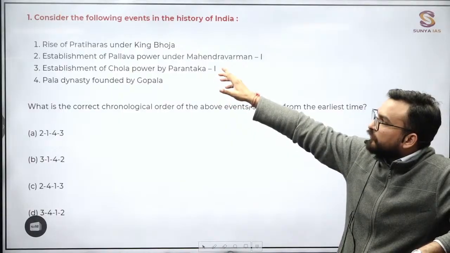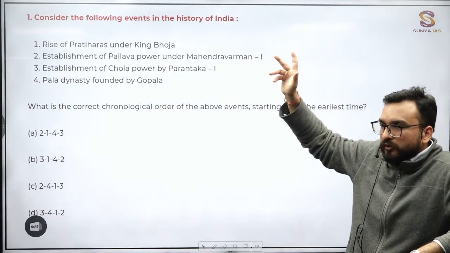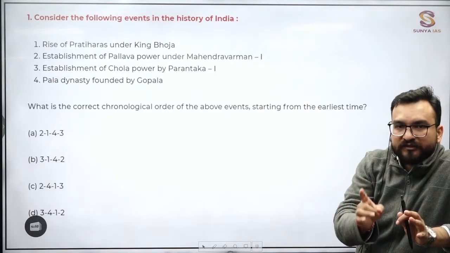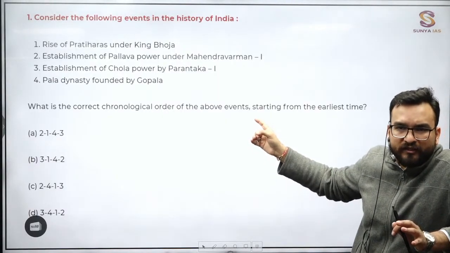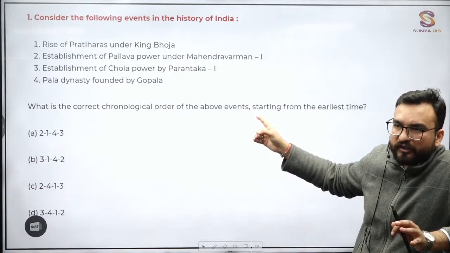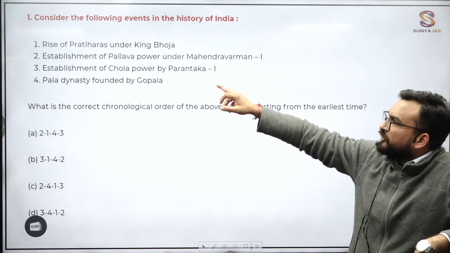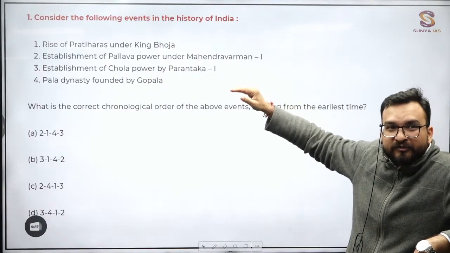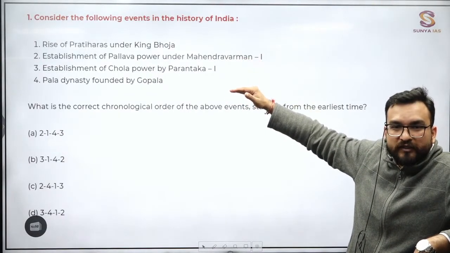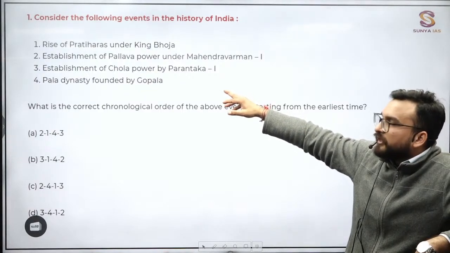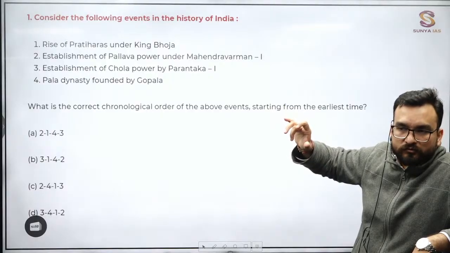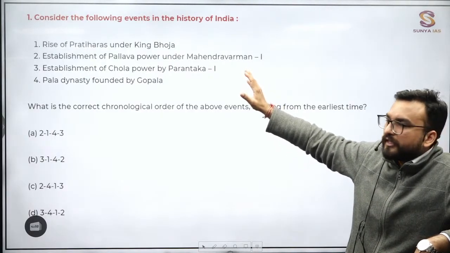In the examination, you will not be able to remember when King Bhoj was ruling because you don't know the exact time frame of the Gurjara-Pratiharas. This difficulty I have faced. The 2018 paper was there. 2018, 2019, they have asked this question: Establishment of Pallava power under Mahendravarman. You will get confused between all these rulers. Mahendravarman won all these, Parantaka first, but now are you able to guess it or not? At least a rough time frame you know. Not exact. Parantaka first is not that important.